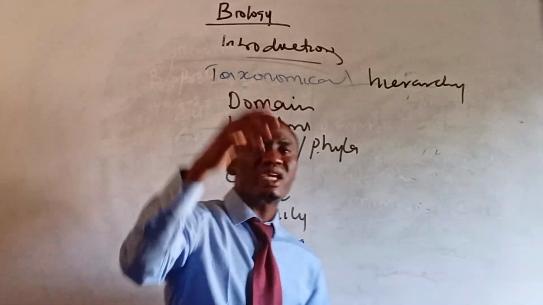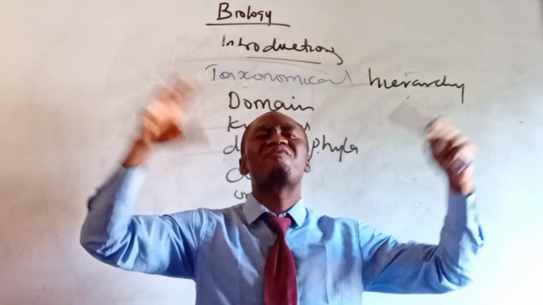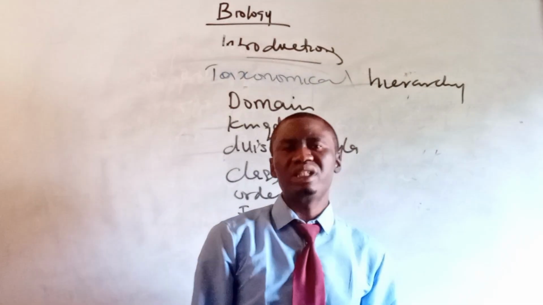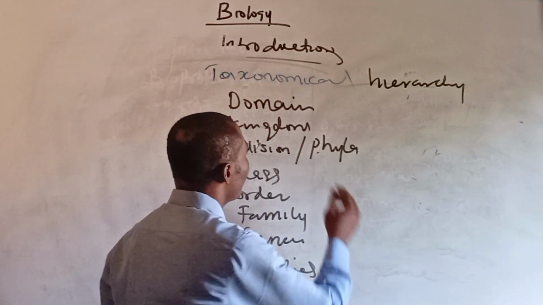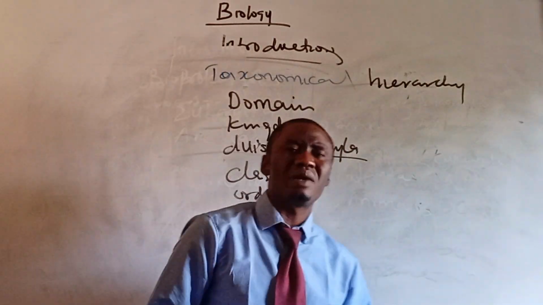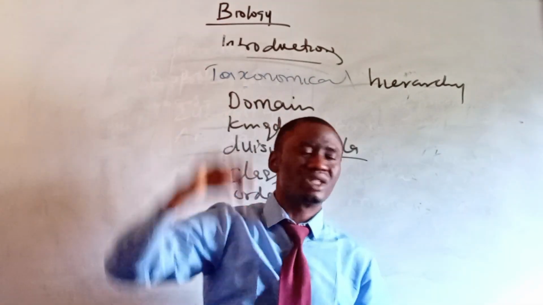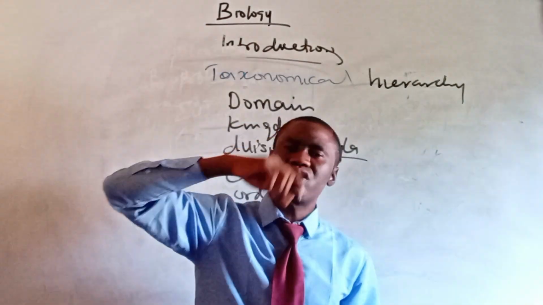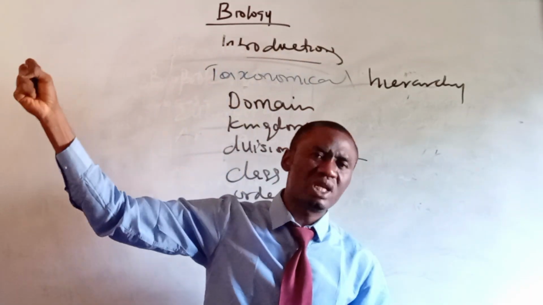Now, the hierarchy of life, or the taxonomical hierarchy of life, is the tree in which every organism is classified from the domain through to the species level. For instance, in this hierarchy of life, we have division, we have phyla. Phyla is used when you talk about the animals. Division is used when you talk about the plants. All right? The highest level of classification is known as the domain. The domain is the highest level of classification, and it is most inclusive. It has most inclusive organisms from different ranges of species.